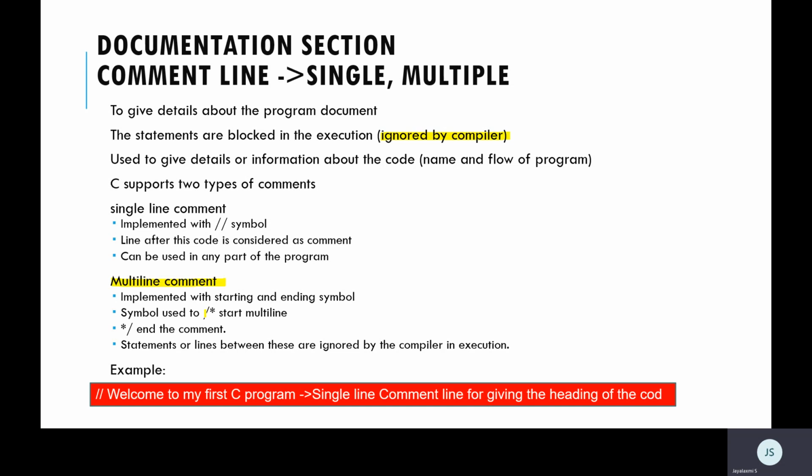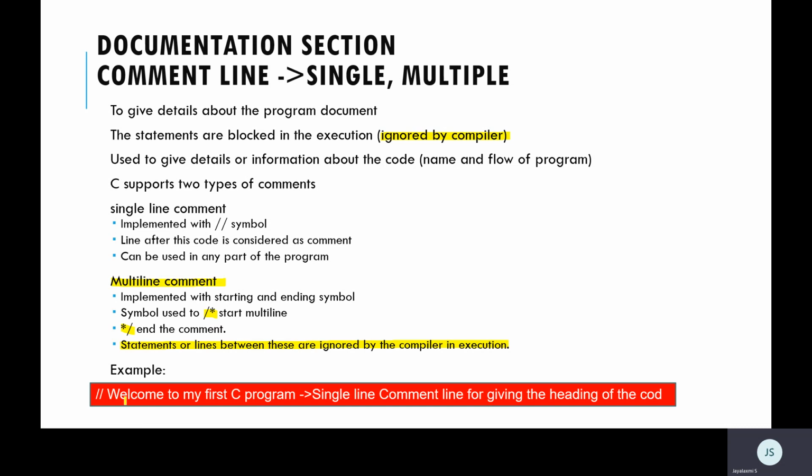A multi-line comment has two symbols, one is a starting symbol and one is an ending symbol. Whenever I say multi-line, you should give one starting point and one ending point. That is the reason we have a starting symbol and an ending symbol. All lines between these symbols are ignored by the compiler. Because it is a comment, these all are ignored. That will not be executed. That is only for user reference.